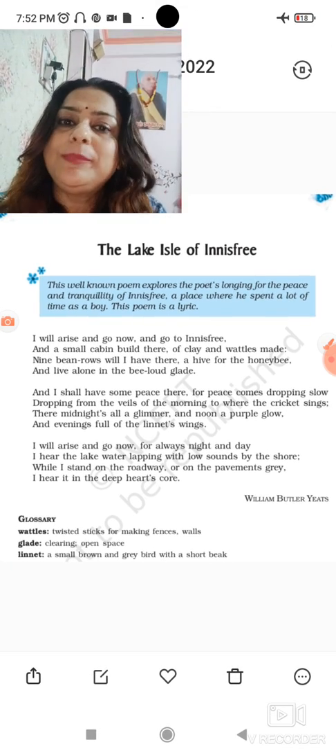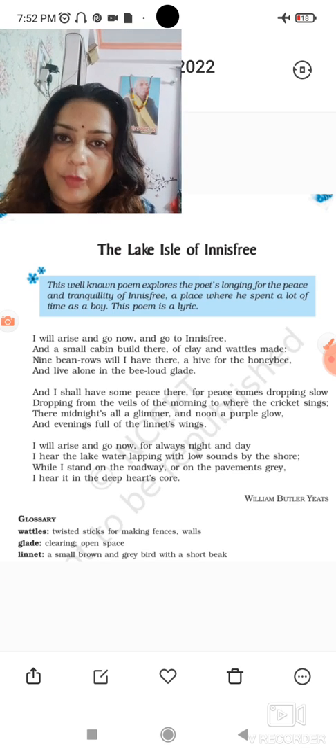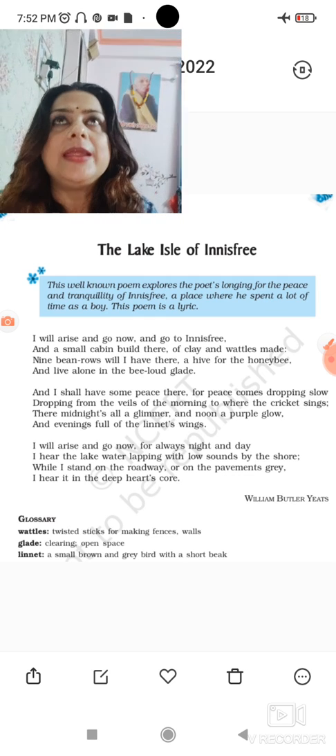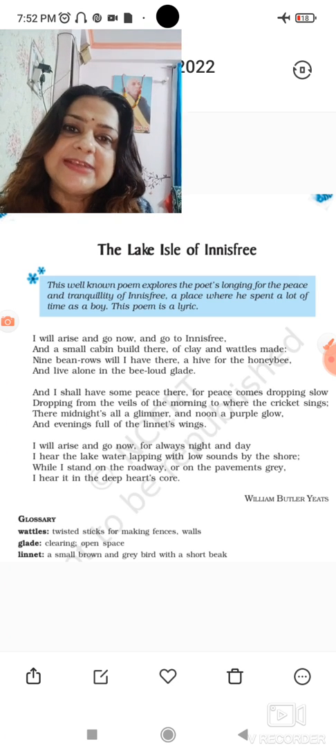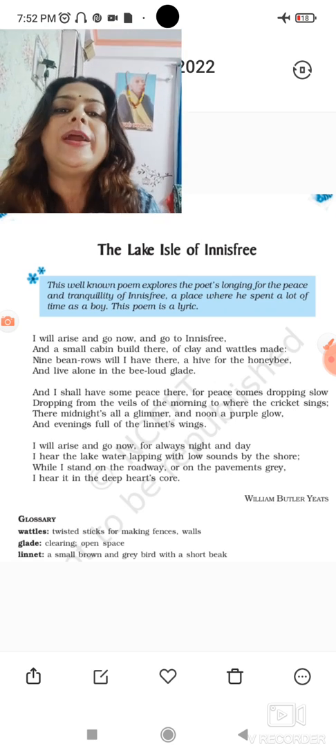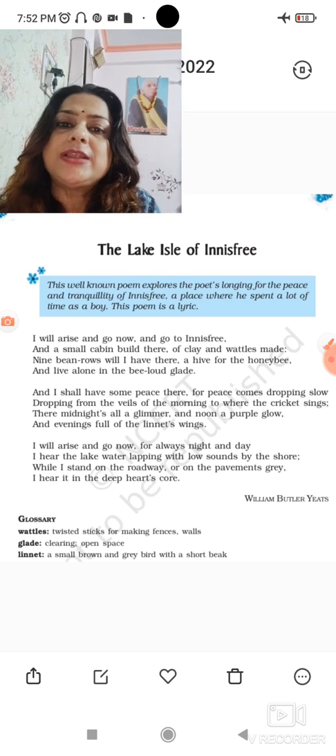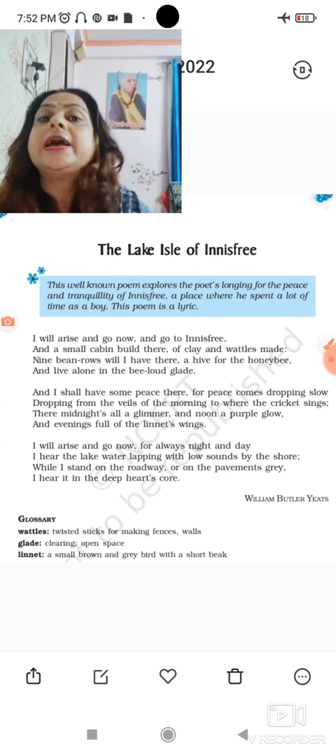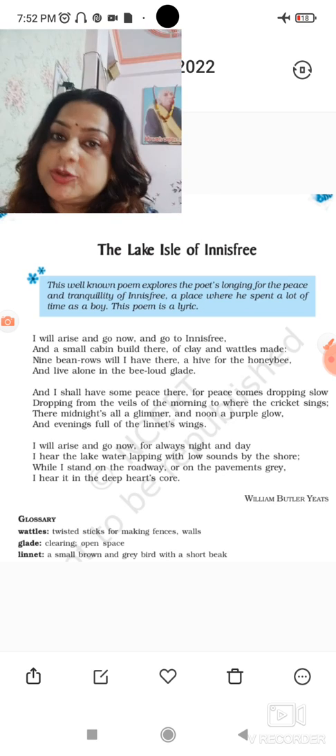Now, what do you mean by lake? Lake means a water body which is surrounded by land. And what is isle? Isle is a small island. And this Innisfree is a place where this poet has spent his childhood, although Innisfree is an imaginary place. The poet is just visualizing a place and he is thinking that he has spent his childhood in that place which is surrounded by natural beauty.